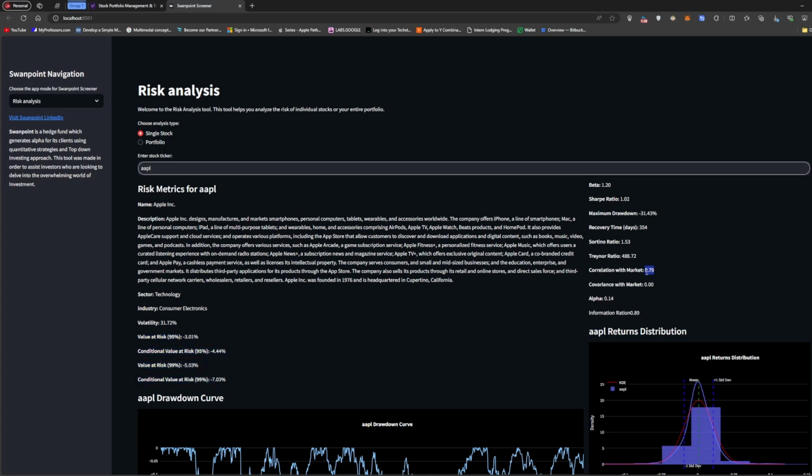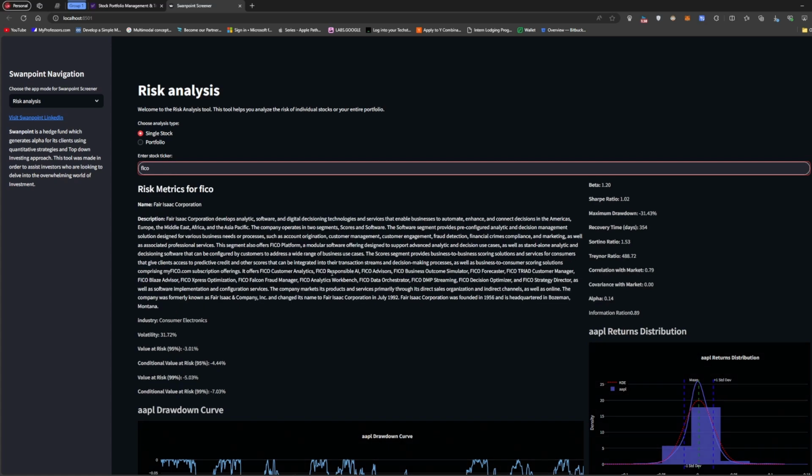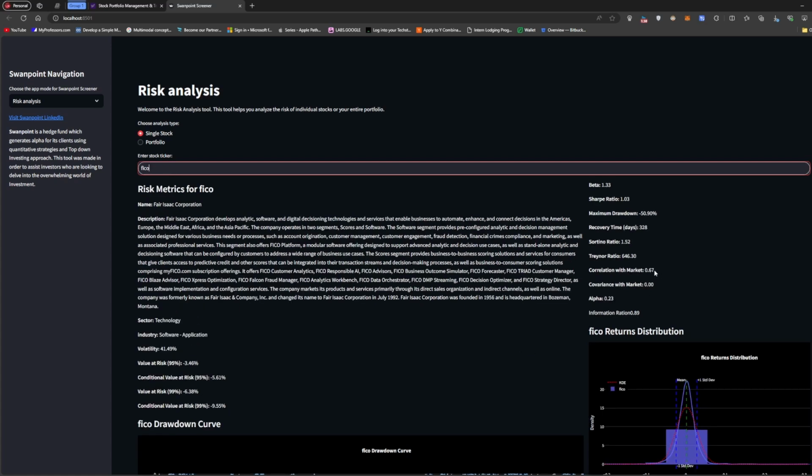Correlation with the market is again high, because those are $3 trillion companies, right? So they have a high correlation with the market. Usually when Apple is down, the market is down. If I look at a smaller stock like FICO, it probably has a lower correlation. Wow, I'm surprised actually, that has a high correlation with the market. FICO is also quite a volatile stock.